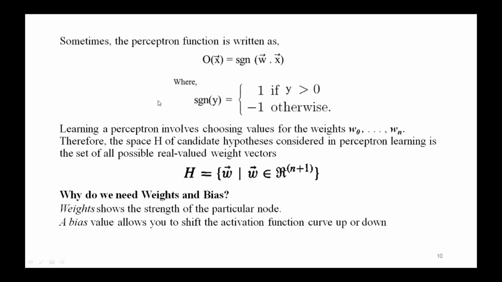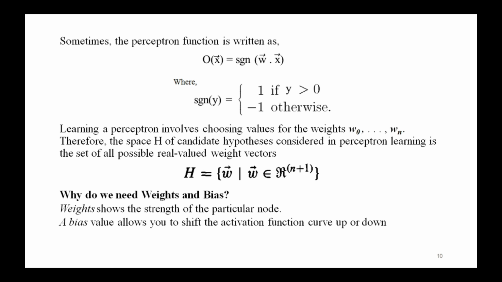Here we imagine an additional constant input, x naught equal to 1, and it allows us to write the previous inequality as a summation of wi xi greater than 0, where i ranges from 0 to n, or in vector form as w vector dot x vector greater than 0.